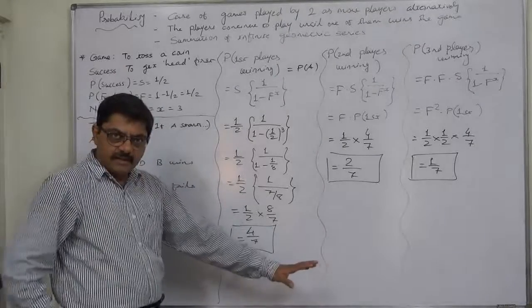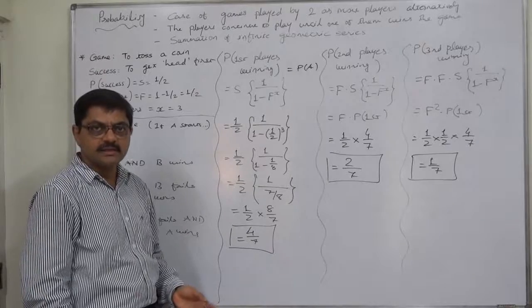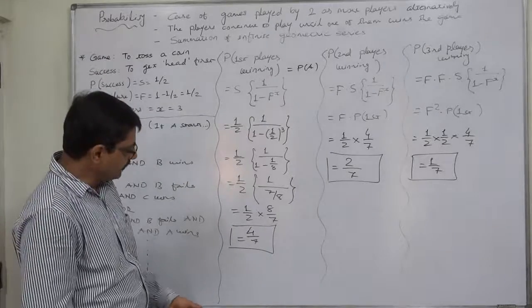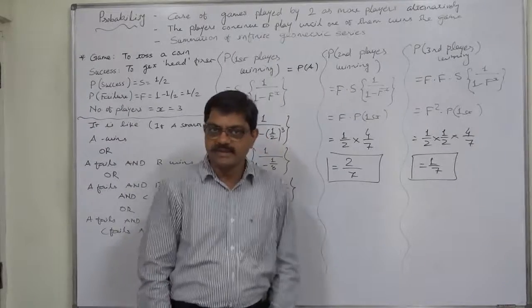There are only 3 players, so these are exhaustive cases, and at a time only one player can win the game, so it is a case of mutually exclusive events. So the summation of these 3 probabilities comes to 1: 7 by 7, 1. That's it.